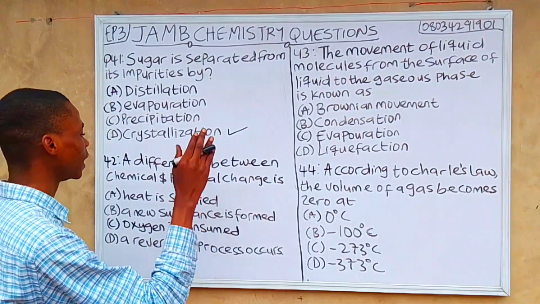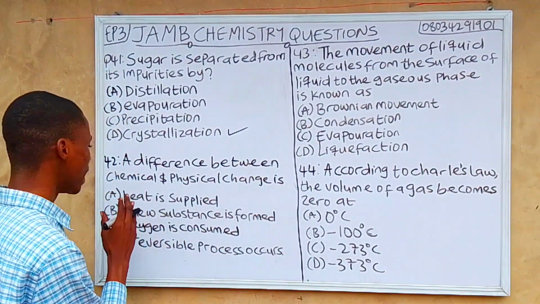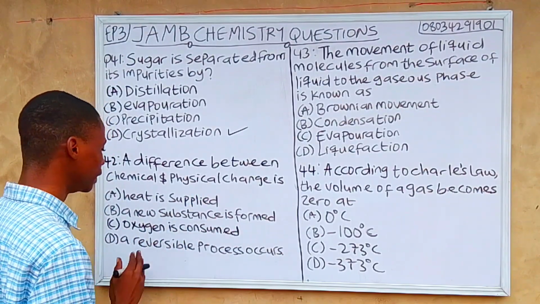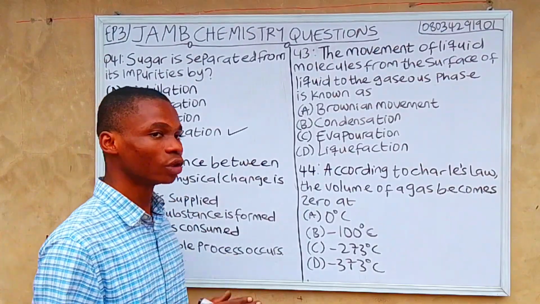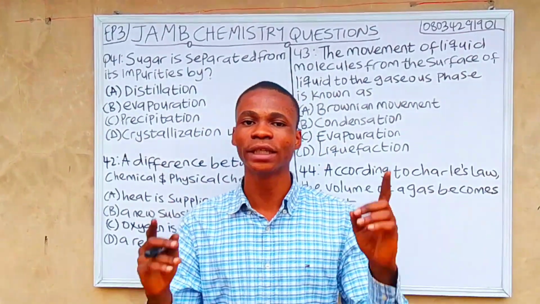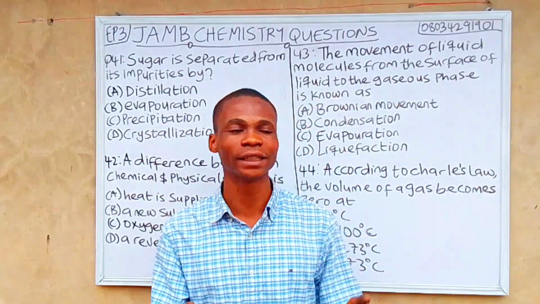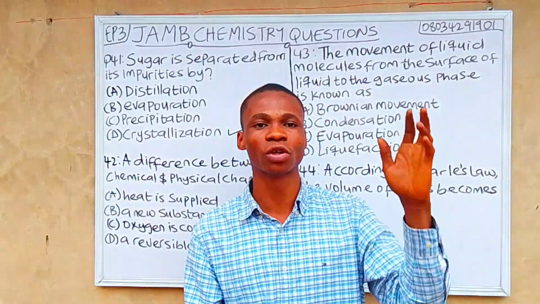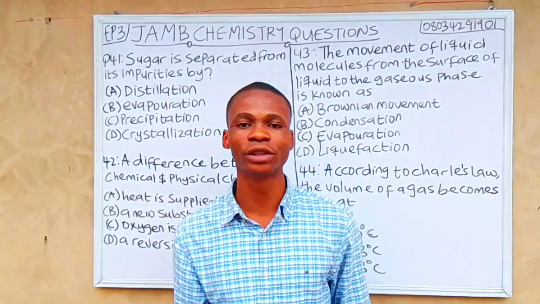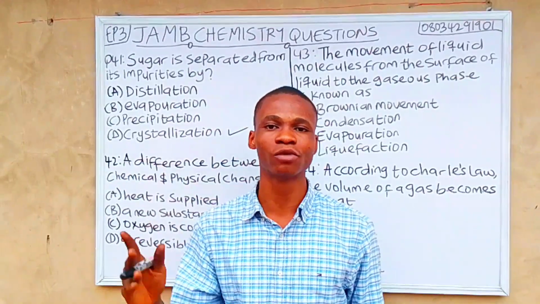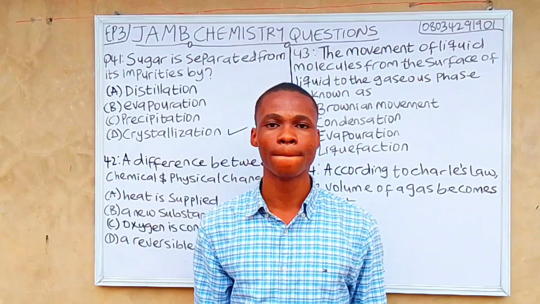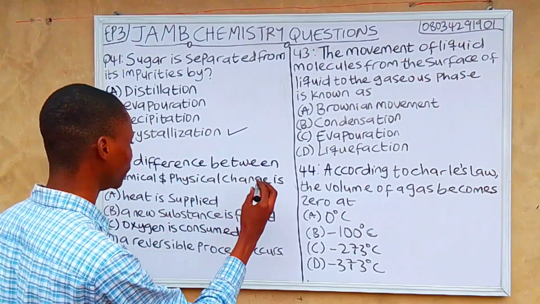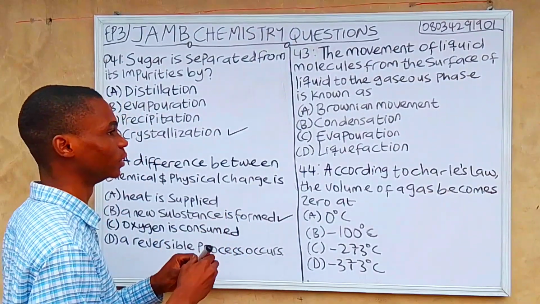Question 42. A difference between chemical and physical change is A. Heat is supplied, B. A new substance is formed, C. Oxygen is consumed, D. A reversible process occurs. So the significant difference between chemical change and physical change is that in physical change, the process is reversible and no new substance is formed. But in chemical change, the process is irreversible and a new substance is formed. So option B is the correct answer. The difference between chemical and physical change is a new substance is formed.